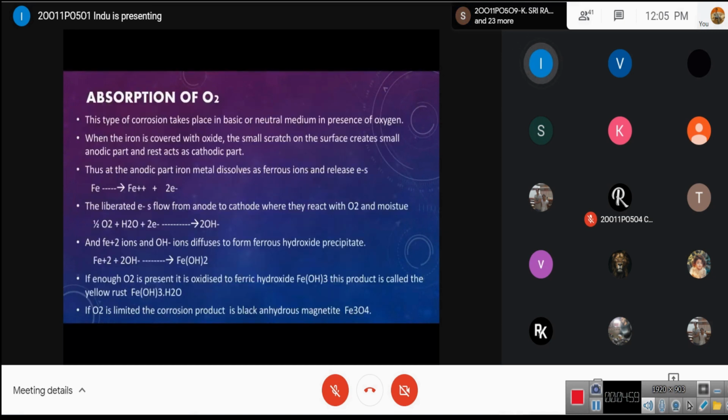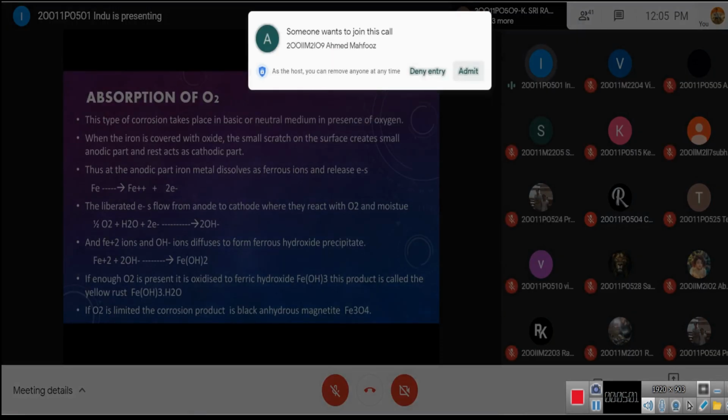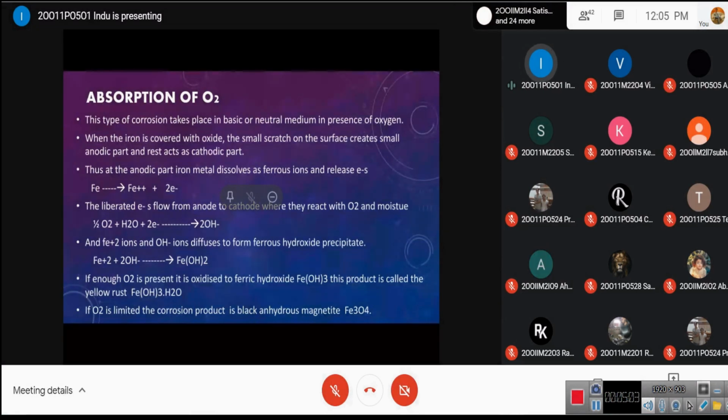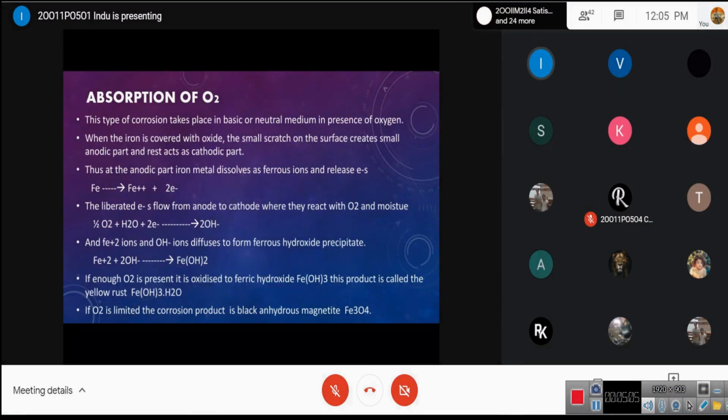Now coming to the absorption of O2. This is the second case where the corrosion takes place in a basic or neutral medium and in the presence of oxygen, whereas the evolution of H2 is in the absence of oxygen and in the acidic medium. So when the iron is covered with an oxide and there is a small scratch or a cut on the surface of the metal, that small part acts as an anode and the rest acts as cathode.